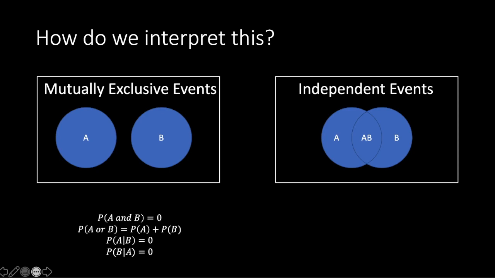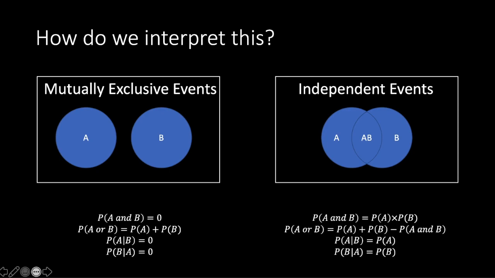But for independent events, the probability of A and B is the intersection between the probability of A and probability of B, so it's probability of A times probability of B. While the probability of A or B is the probability of A plus probability of B minus the intersect, because both can happen. The probability of A given B is probability of A because B does not affect whether A happens. And the same for probability of B given A.